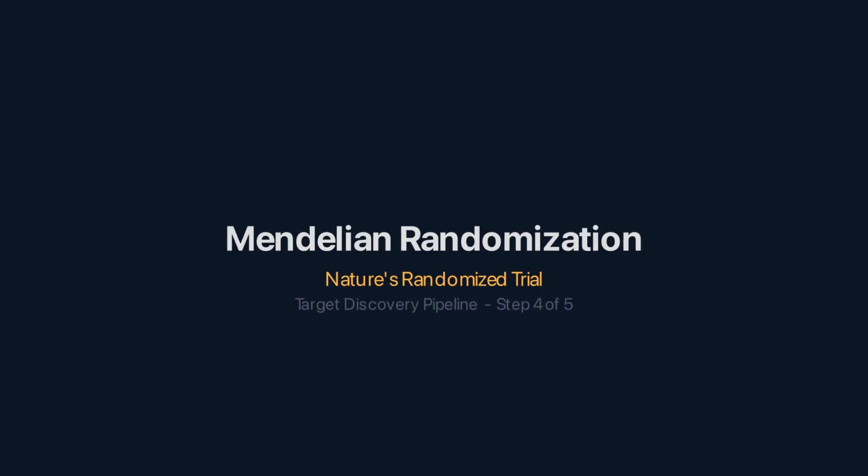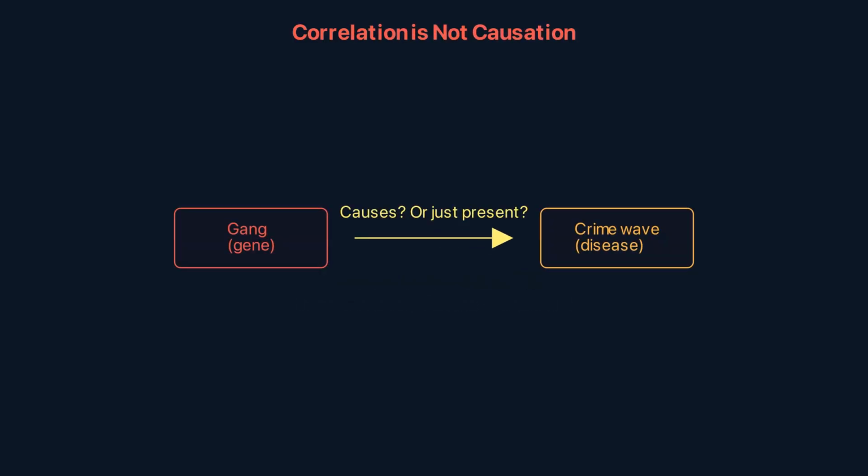Mendelian randomization. Proving the gang causes the crime wave, not just hangs around during it. Let's run a natural experiment. Enrichment analysis told you the gang is involved in inflammation.